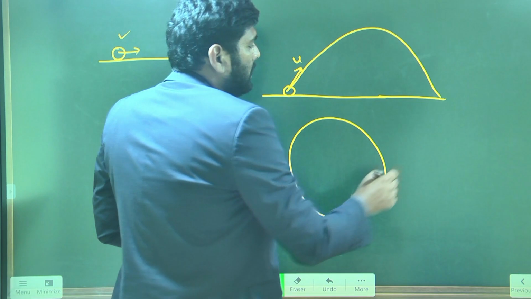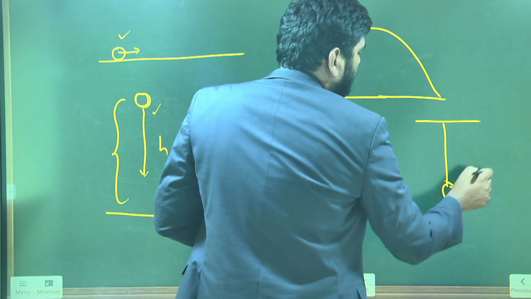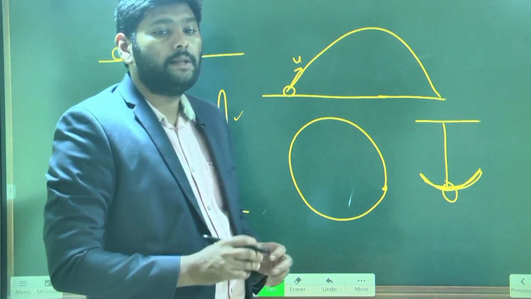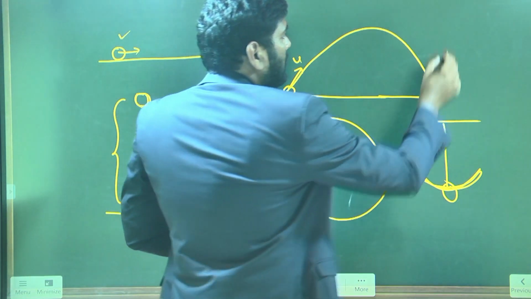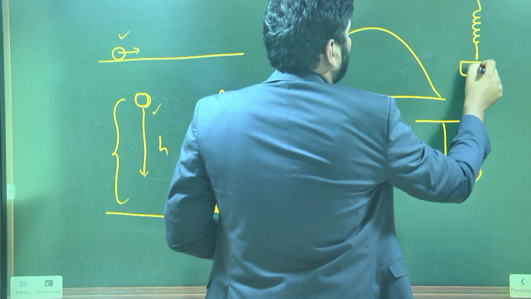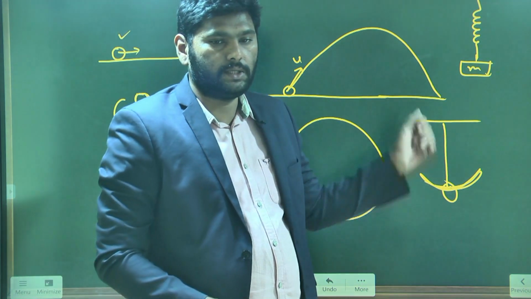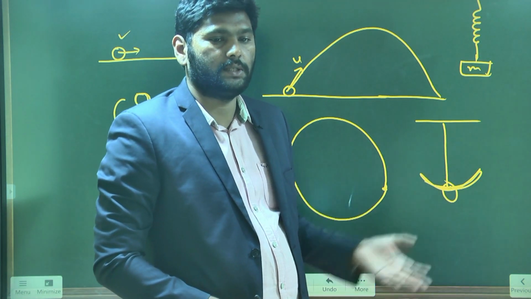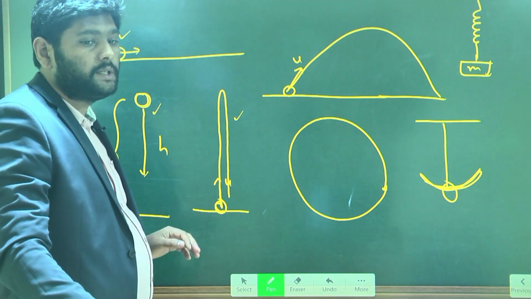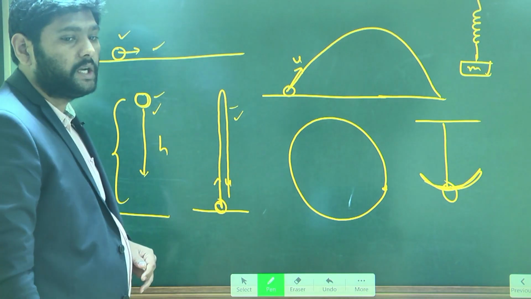A pendulum oscillates to and fro, which is also not straight line motion. A spring tied with a mass m, if you pull it, gives oscillations, so that also does not come under straight line motion. Only these two come under straight line motion.